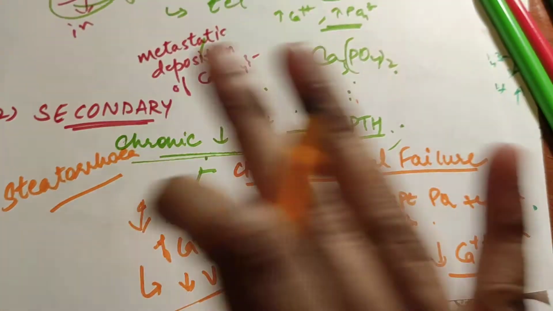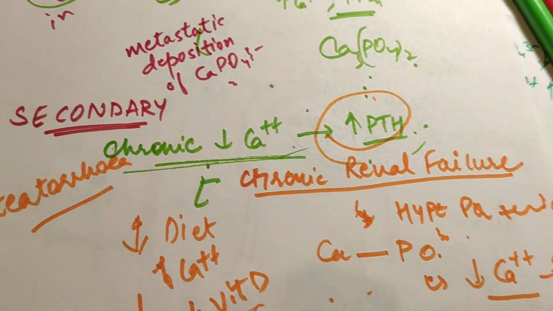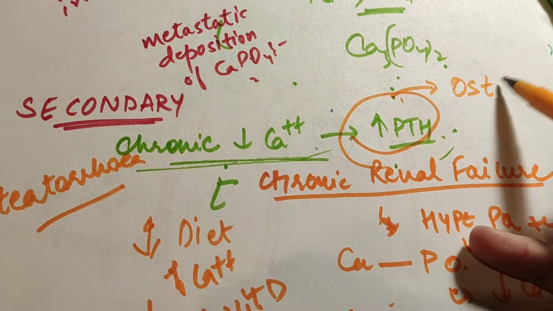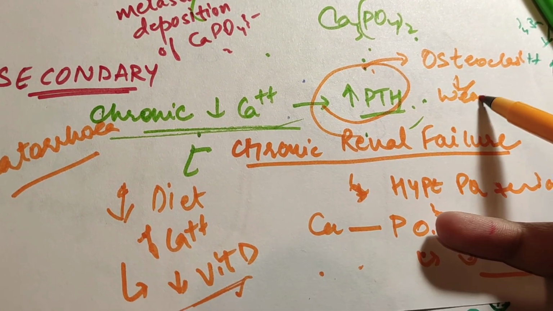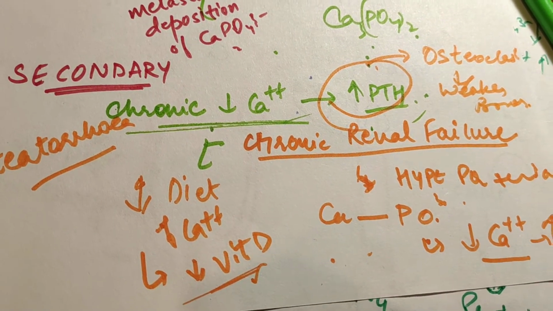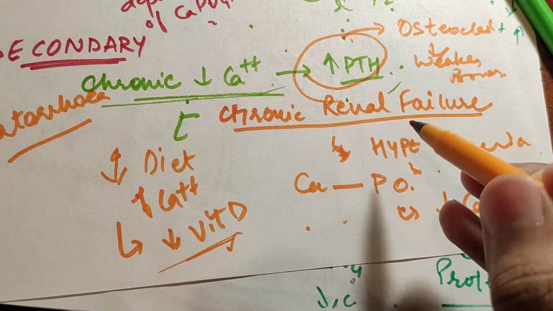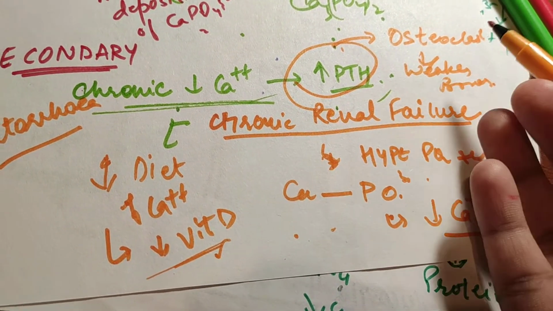So whatever the reason is, the parathyroid hormone is more. Now when this is more, we know that it will stimulate the osteoclasts eventually, and we will have weaker bones. If all this problem is due to chronic renal failure, then this is known as renal osteodystrophy. Because of renal disease, this is osteodystrophy.